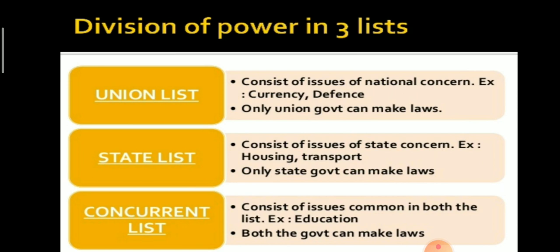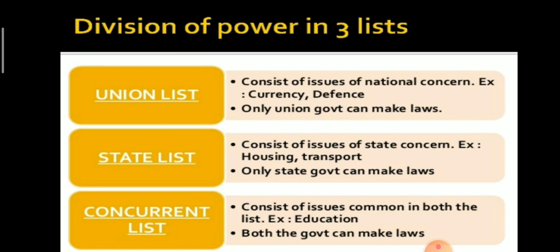Next one is state list. State list includes the subjects on which each state legislature can legislate and such laws operate within the territory of each state. Basically, it is related with the issues of state concern.